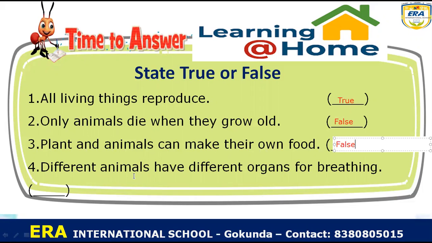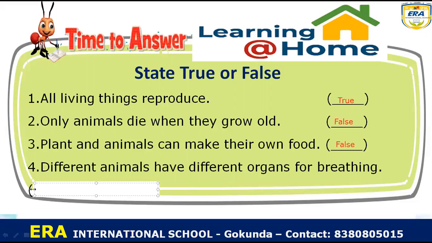The last question is: different animals have different organs for breathing. We learned that there are different types of animals like fish, frog, humans, and plants. They have different organs for breathing. So it is absolutely right. We'll write here true.